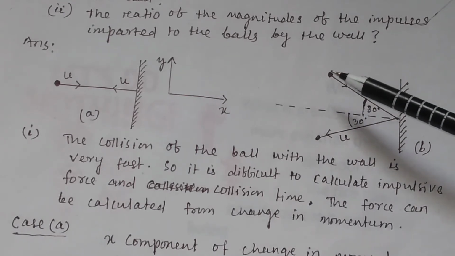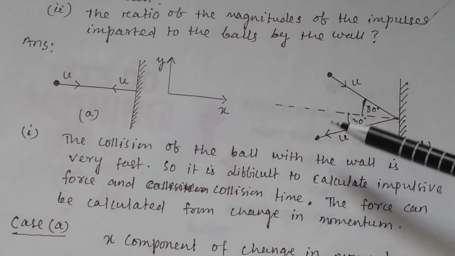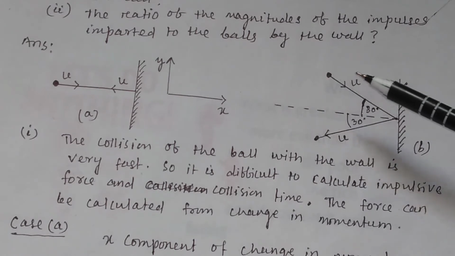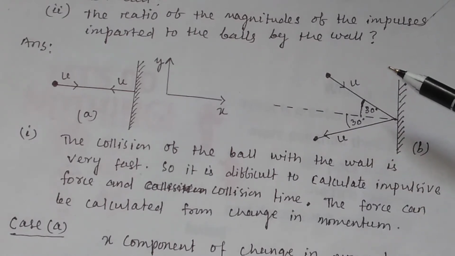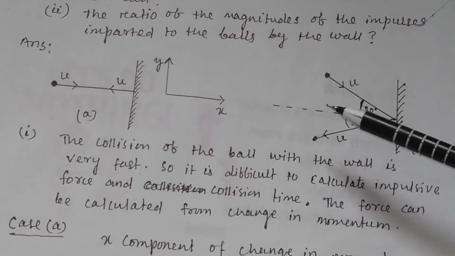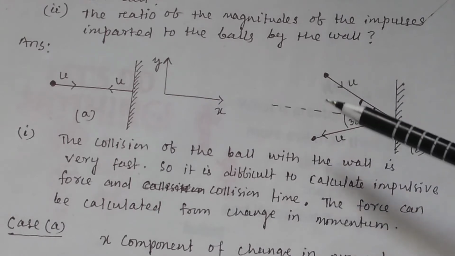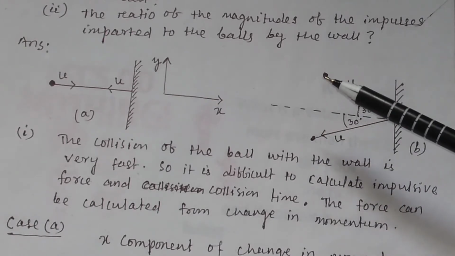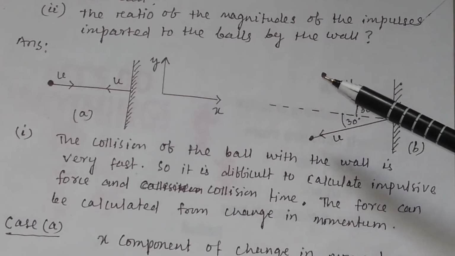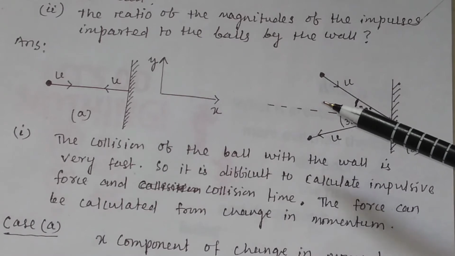If you draw a line here and a perpendicular line here, this will be the x component of velocity, which will be equal to u cos 30 degree, and the y component of velocity will be equal to minus u sin 30 degree, because along this direction the y value is negative.